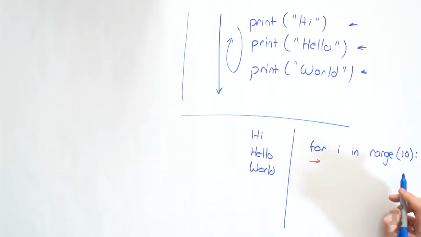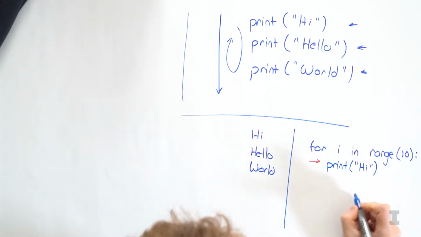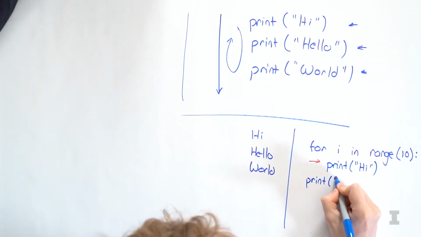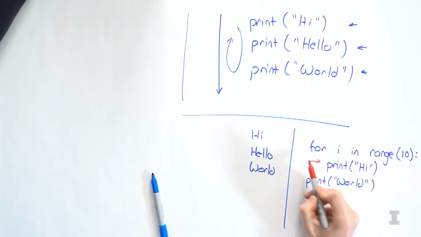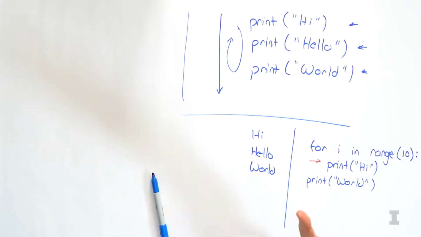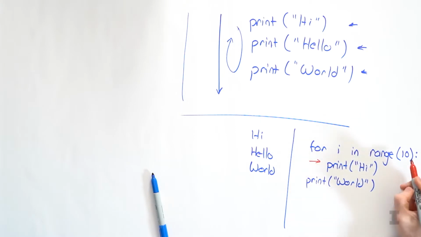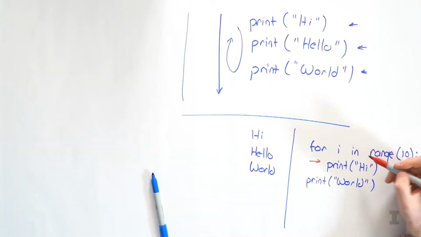So if I say for i in range 10, and then print hi, where print hi is indented, and then I don't indent something, print world without indentation, I see 3 lines of code. The first line says I'm going to repeat everything that is indented after this line a total of 10 times, and I'm only going to repeat the lines that are indented. So for i in range 10, print hi, I expect that hi is going to be looped over and run 10 times. And because world is not indented, world is only going to be printed once, only once it